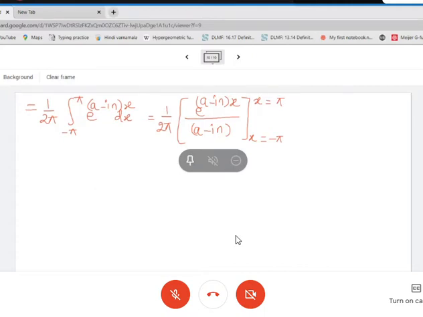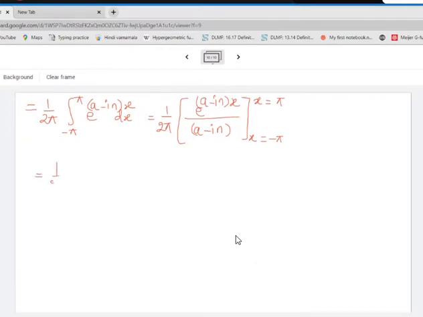So this is equal to, just do it very patiently, you'll get the expression 1 by 2 pi. Here what we get is e raised to a minus i n multiplied by pi, minus e raised to a minus i n multiplied by minus pi, so I'll attach the minus ahead, divided by a minus i n.